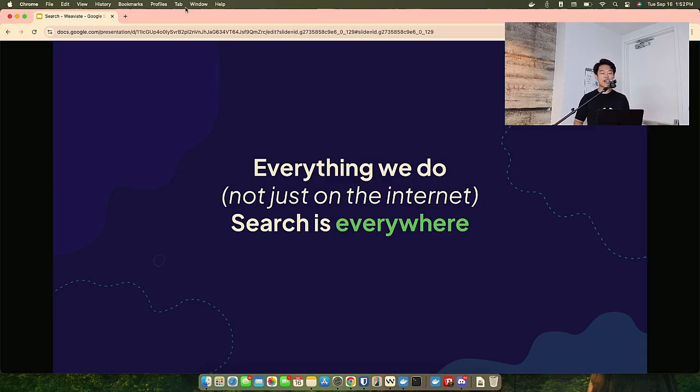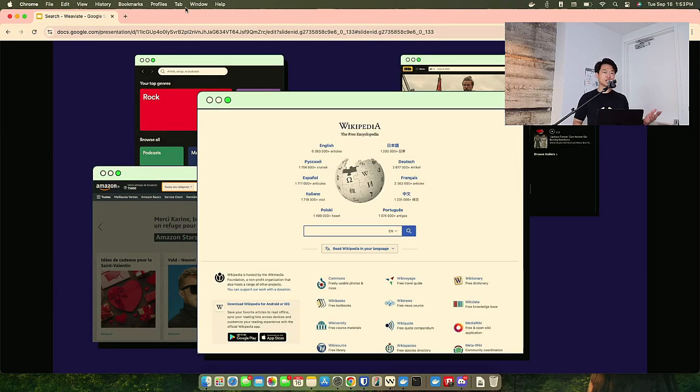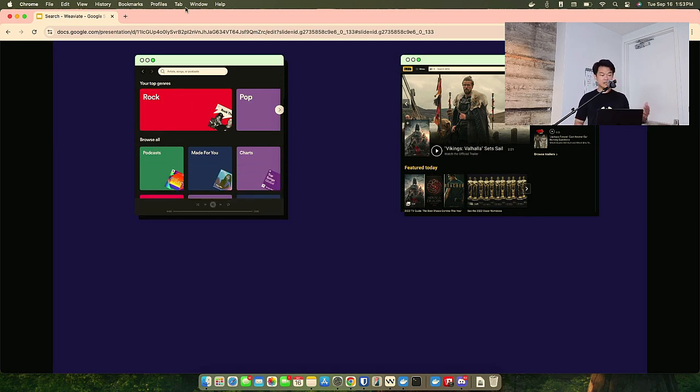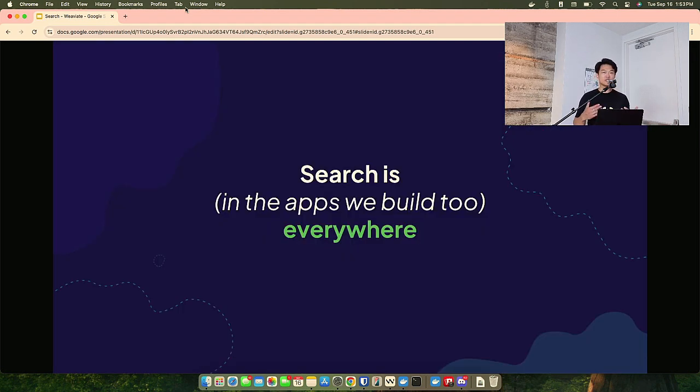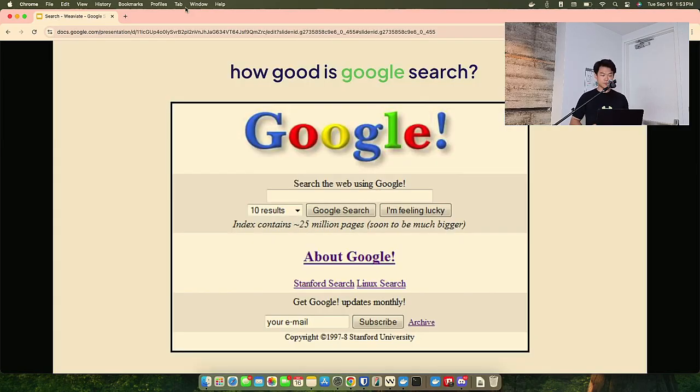So search is everywhere. Here are some examples that you've probably seen all across the ecosystem: Wikipedia, Amazon, IMDb, music on Spotify. Search is everywhere, and it's built right into the apps and how we engage with them too. So, search in general is about knowledge management, and how you create that experience for your users is highly based on pulling in the right relevant information for them. And you want to have a good search system to support that.